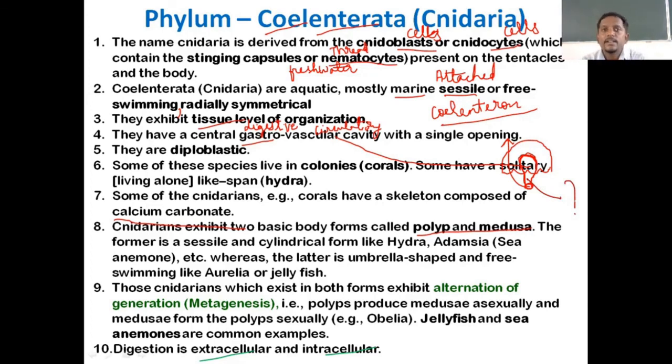These are the 10 general characters of phylum Coelenterata or Cnidaria. Once again, if they ask you to write the general characters or salient features in your examination, write only the salient features. Do not go on to explain each point. There are many key terms. You can write your own sentence. Unless that particular question is asked for explanation, don't write any explanation. You can read and write the same thing that is on this screen. You can pause and take a screenshot or make notes of this, and the same will be given to you in the study material also.